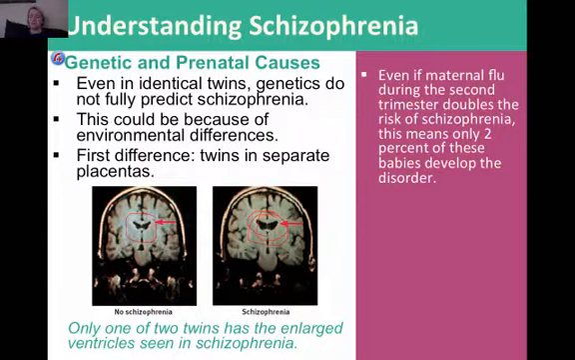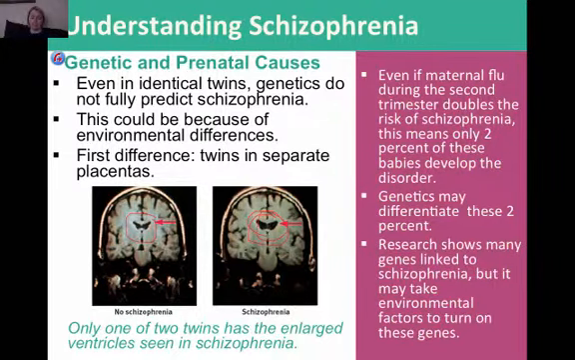Even if maternal flu during the second trimester doubles the risk of schizophrenia, this means only 2% of these babies develop this disorder, and genetics may differentiate these 2%. Notice we're talking all in mights here. This is not cause and effect. It might be that if you happen to have this genetic cause, the flu might trigger the onset of schizophrenia. Research shows many genes linked to schizophrenia, but it might take environmental factors to turn on these genes. Just because you have a genetic risk does not mean that you are going to get schizophrenia; you need to have this environmental piece as well.